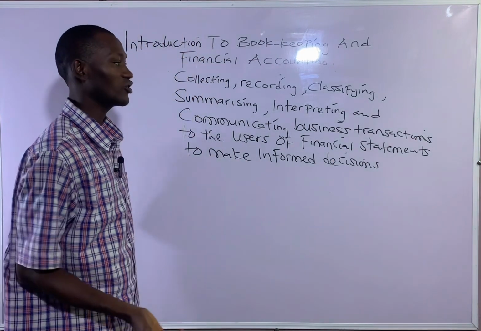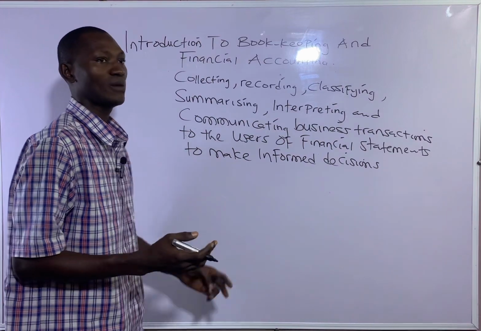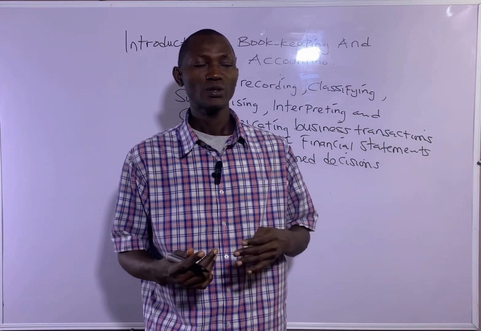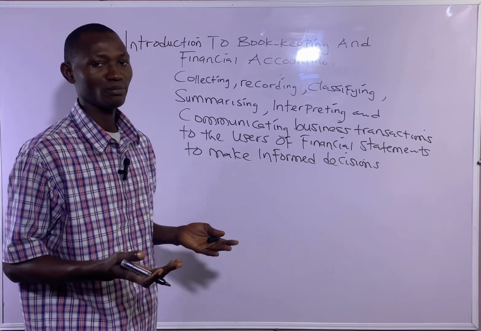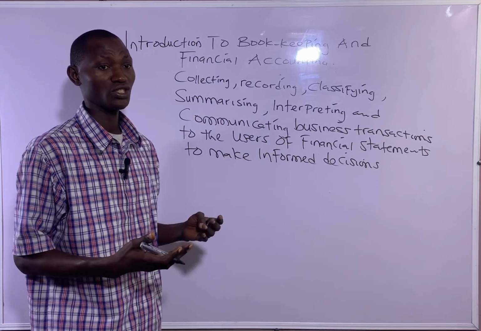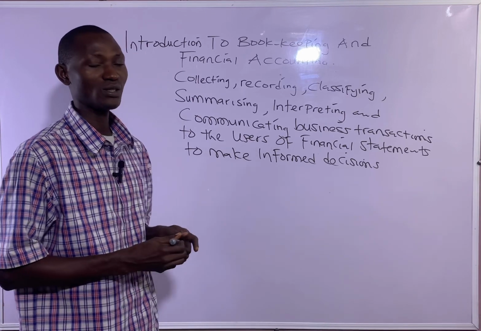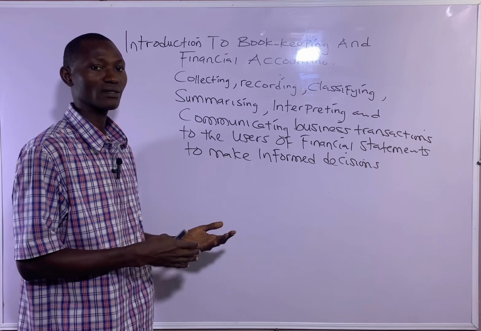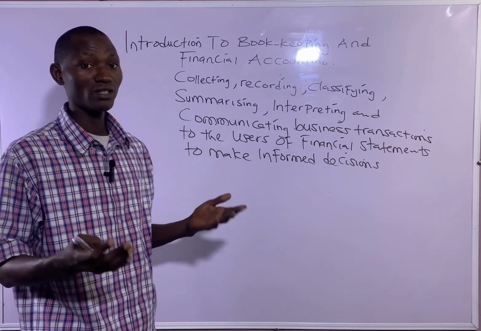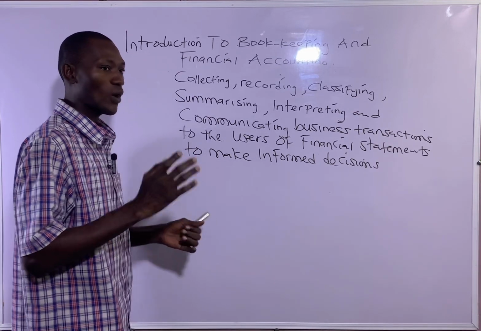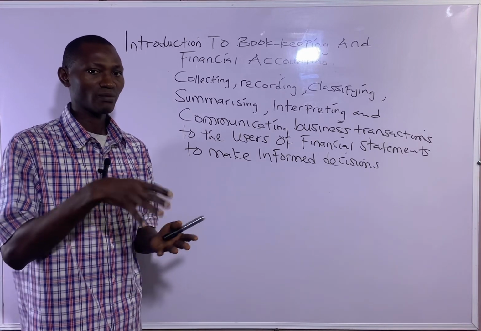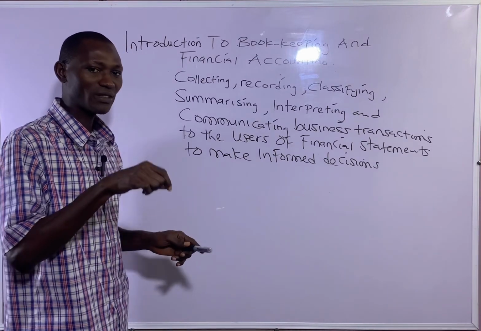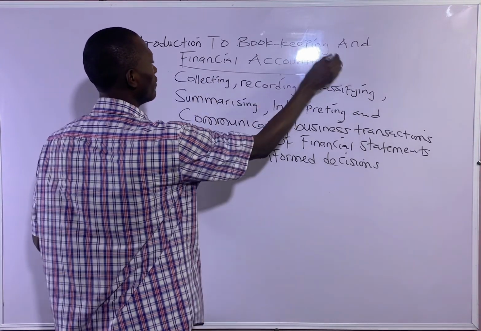So when we say financial accounting, what that means is, because the basis of financial accounting is to give stewardship of resources. Give stewardship means give account of the resources that have been committed in the hands of the management for the past 12 months. And 12 months is the accounting year. So when resources are committed in the hands of the management, they have to give account of that. So giving account of that stewardship is about what?